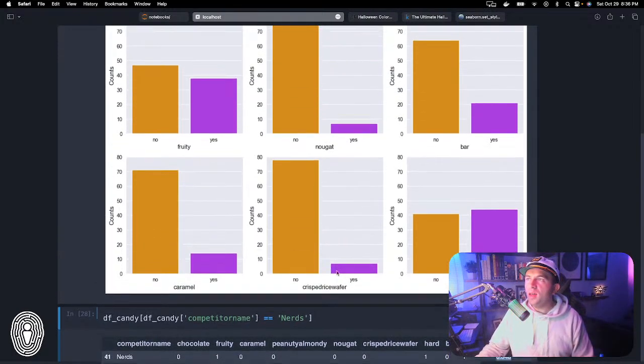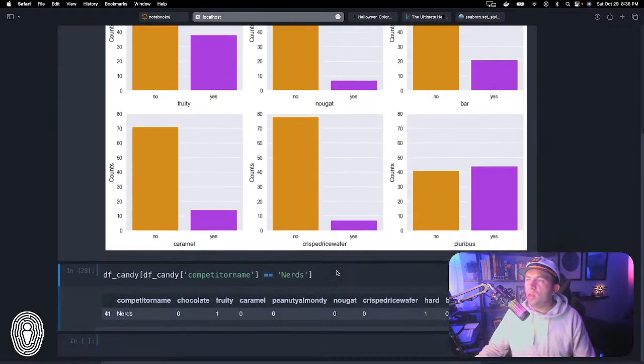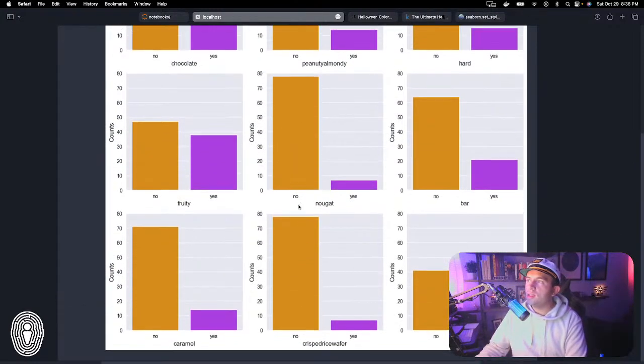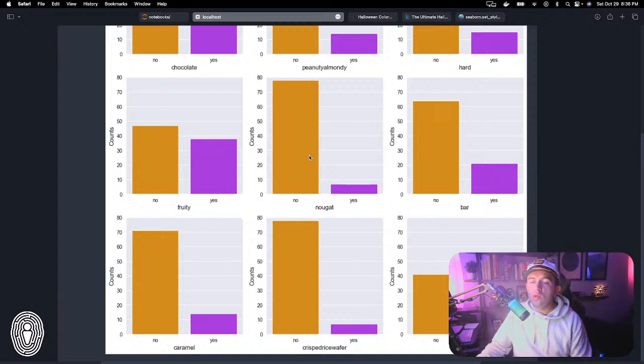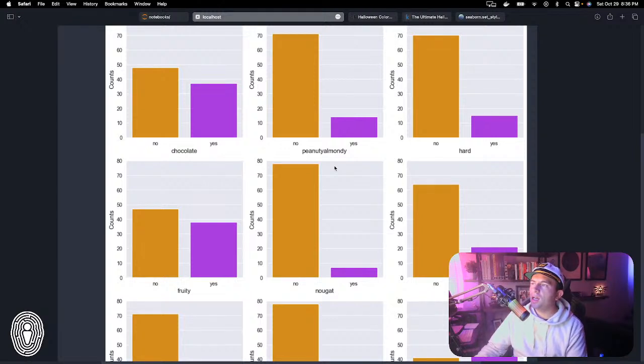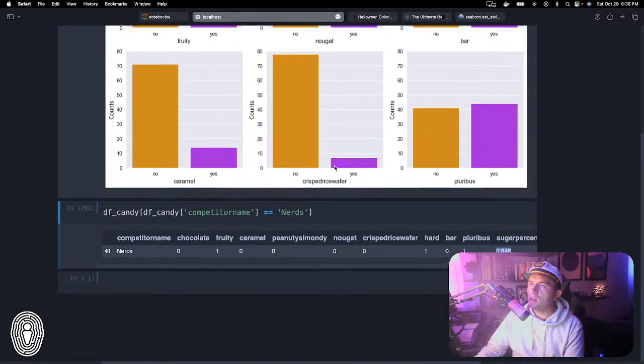So you can see how it's very easy to create these visualizations, and they could tell a very interesting story. If you knew nothing about candy, you might be surprised. Why are there so few nougat candies? And it's like, well, nougat's good and all, but I like a variety of things. So those are count plots.